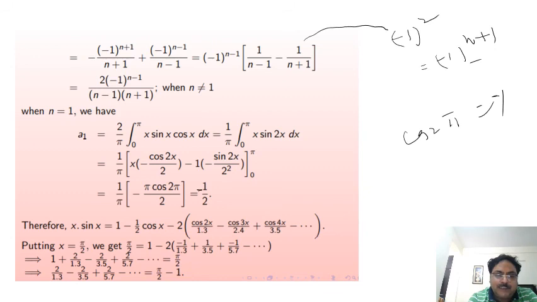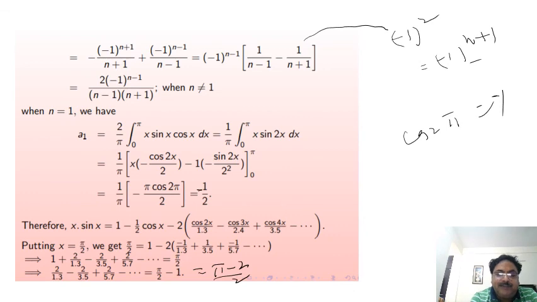So 2 upon 1 into 3 minus 2 upon 3 into 5 plus 2 upon 5 into 7 and so on is equal to pi by 2. Take 1 to the right side, so this is pi by 2 minus 1, which we can write as pi minus 2 upon 2.